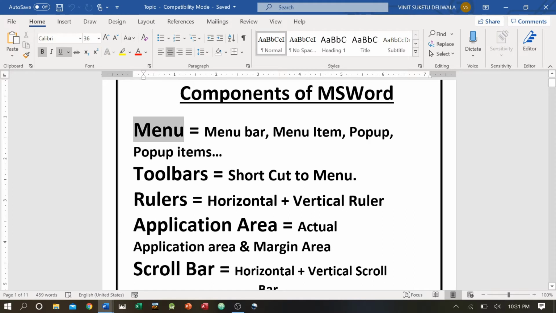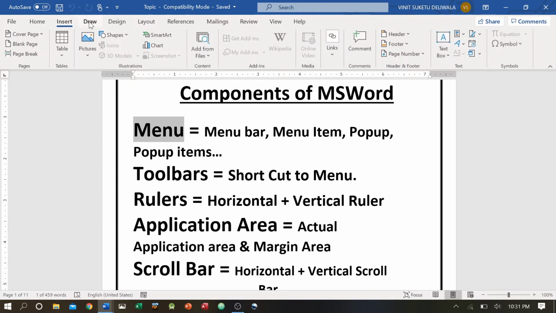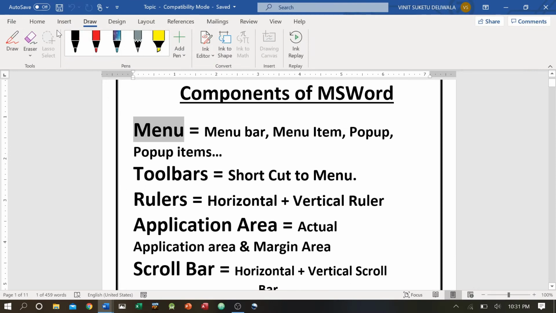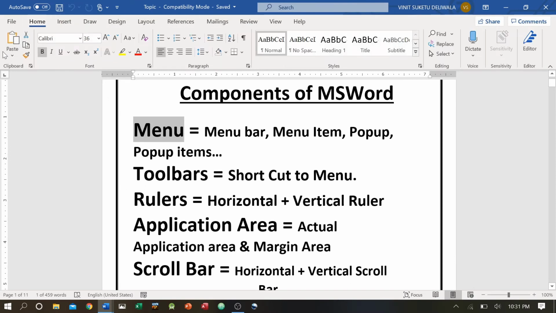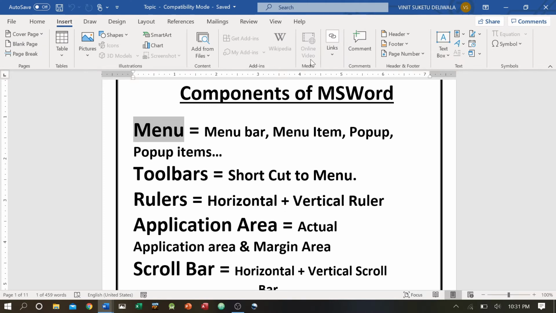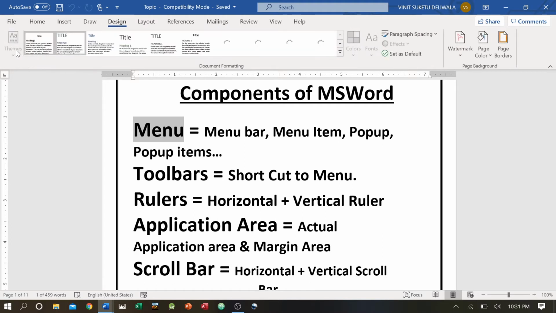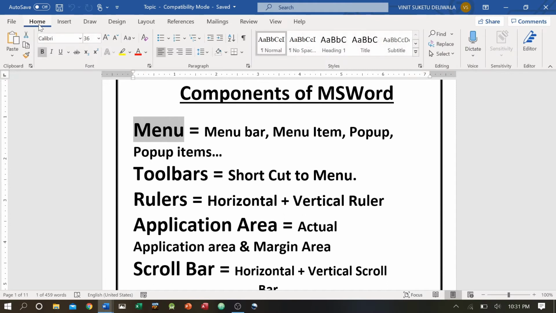The first part is the menu. This is the menu bar: Home, Insert, Draw, File, and there are different menus. Whenever you click any menu, you get these toolbars over here. This is the Home toolbar. If I click Insert, you will see the whole toolbar will change. You can see everything has changed over here. If I click Mailings, I get the Mailings toolbar. If I go to Design, I get the Design toolbar. So this is the most popular Home toolbar. This is technically known as the ribbon.